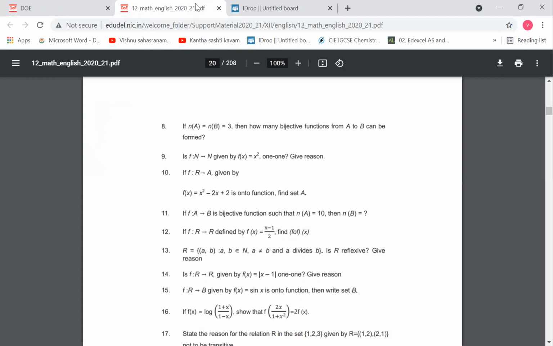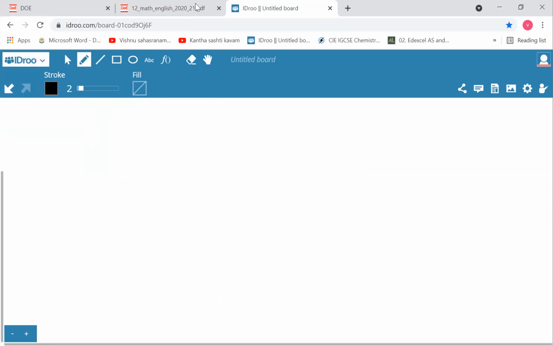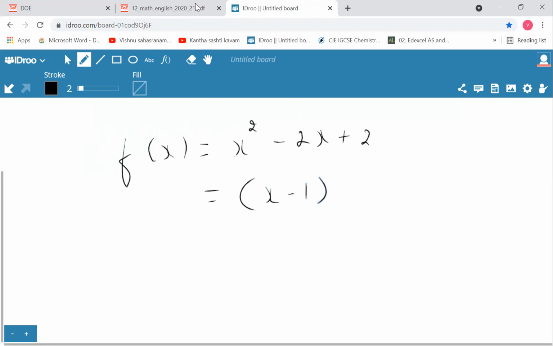Tenth one, if f from R to A given by f of x is equal to x squared minus 2x plus 2 is an onto function, find set A. So given f of x is equal to x squared minus 2x plus 2. Now this can be rewritten as x minus 1 the whole squared plus 1. I'll write this 2 as 1 plus 1, and that will become x squared minus 2x plus 1 plus 1. But x squared minus 2x plus 1 can be written as x minus 1 the whole square, plus 1.